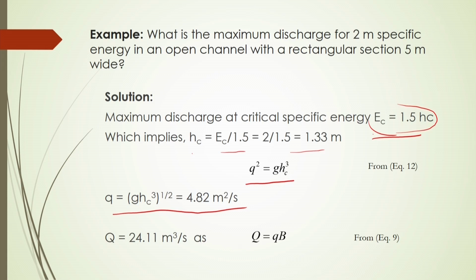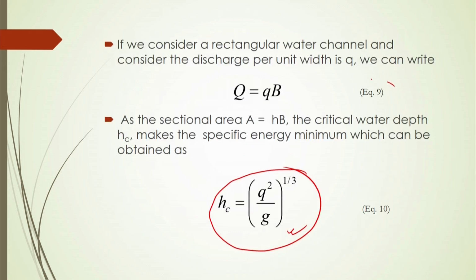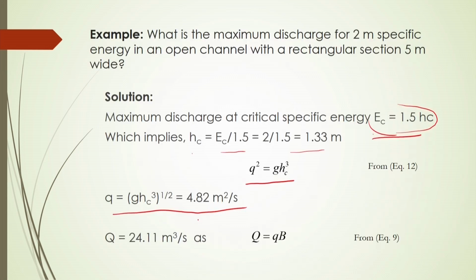And then after substitution of this small q in equation number 9, you can calculate the discharge, which will be equal to 24.11 meter cube per second. In this case, capital Q will be equal to small q into B. This B is known to you, that is 5 meter wide. So, what will be the discharge per unit width? It is calculated from equation number 12 at this critical height of the water channel, based on the critical specific energy.